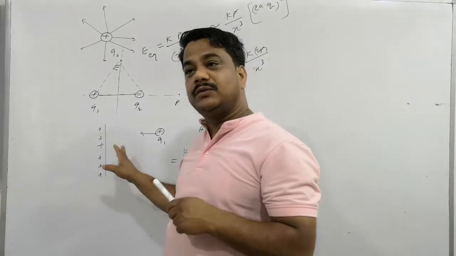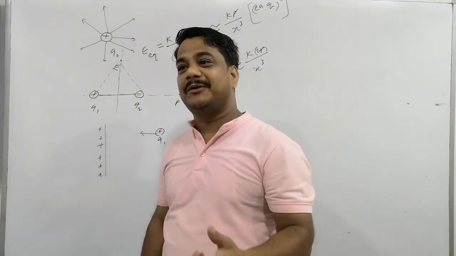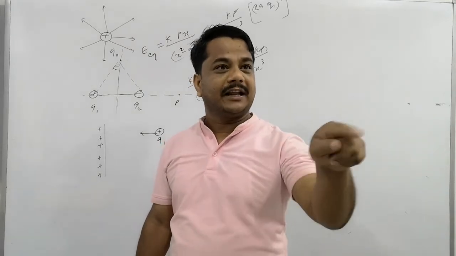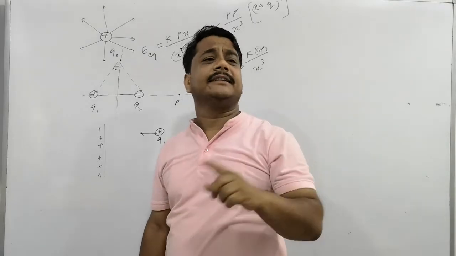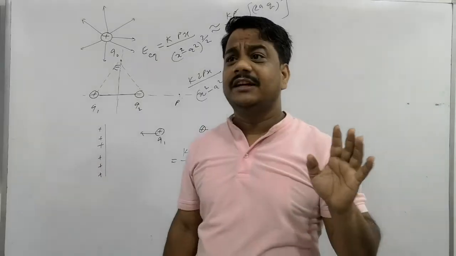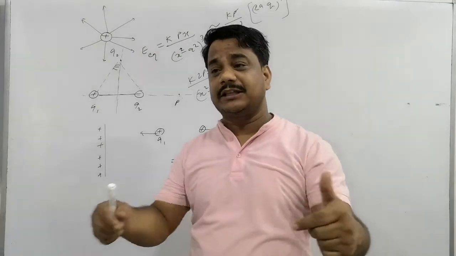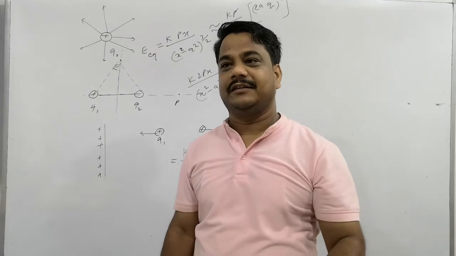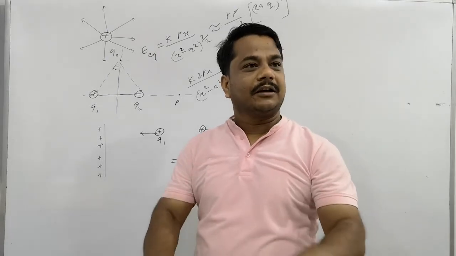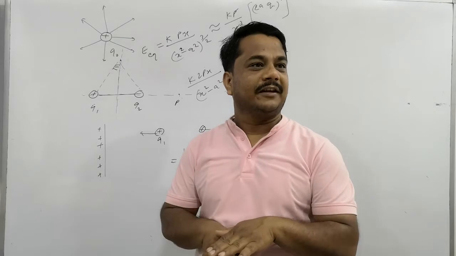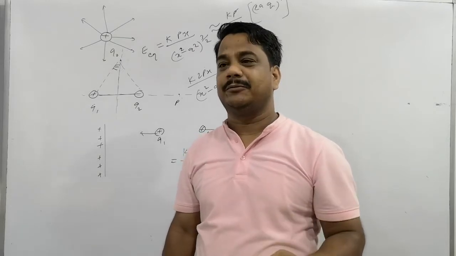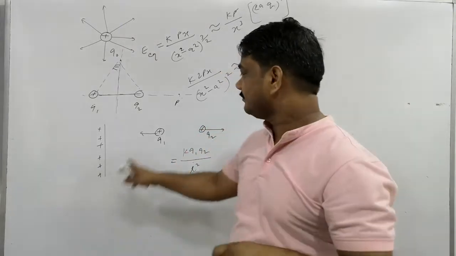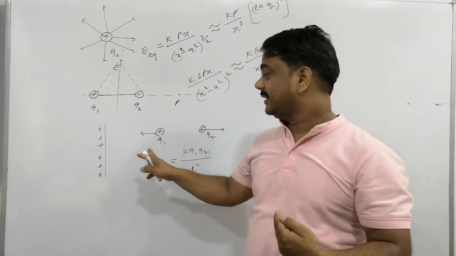So when you give charge to a line conductor, what happens when you give charge to a body? Obviously, the charge tries to spread throughout the dimension. If you give the charge to a line conductor, along the whole line the charge will get distributed. And if you give the charge to a surface body, the same happens. It is like when you pour water on the floor, what will happen? The water will spread over the surface area, occupying as much area as possible. Is that clear? The maximum possible area will be occupied by the charge.